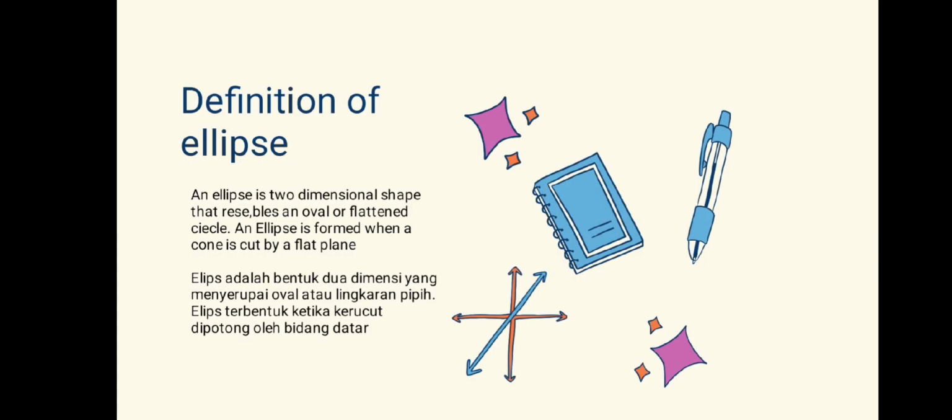Okay, the next material is about definition of ellipse. Do you all know what an ellipse is? An ellipse is a two-dimensional shape that looks like an oval or flattened circle. An ellipse is formed when a cone is cut by a flat plane.